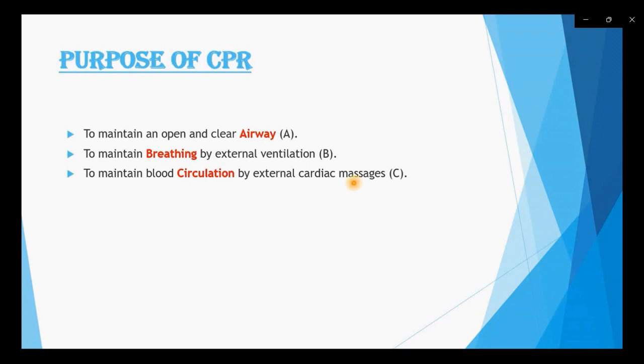And the third purpose is that our heart starts circulating blood properly by external cardiac massage. We will see step by step how each purpose is useful in the CPR process. So the technique to learn the purpose of CPR is ABC. A means airway, B means maintain breathing, C means maintain blood circulation.